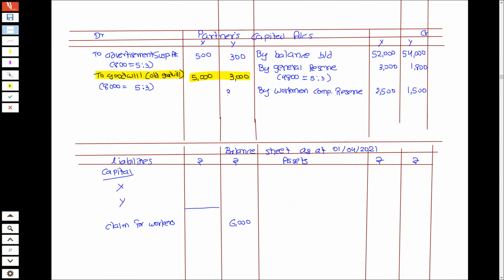Y debit 3,000 लिखेंगे, to X का capital account and X credit 3,000. I will write by Y's capital account. And to avoid confusion, what I can do, I can use this highlighter so that you can understand कि ये entry कैसे आई.